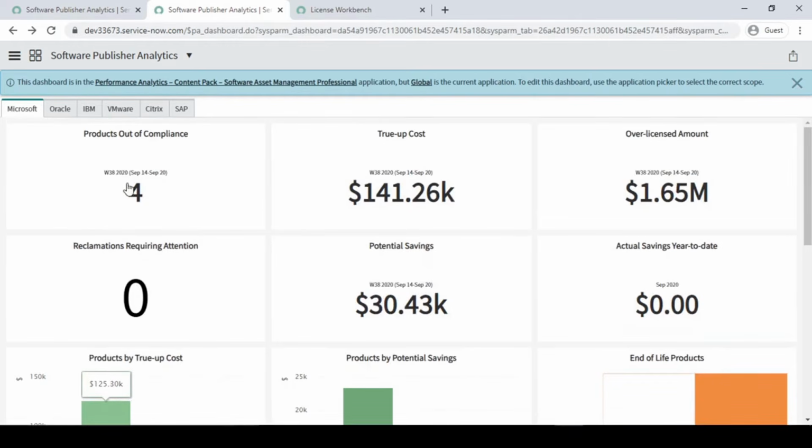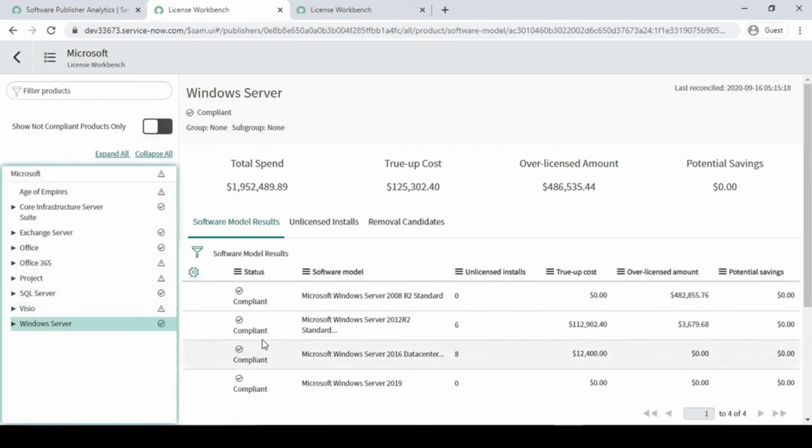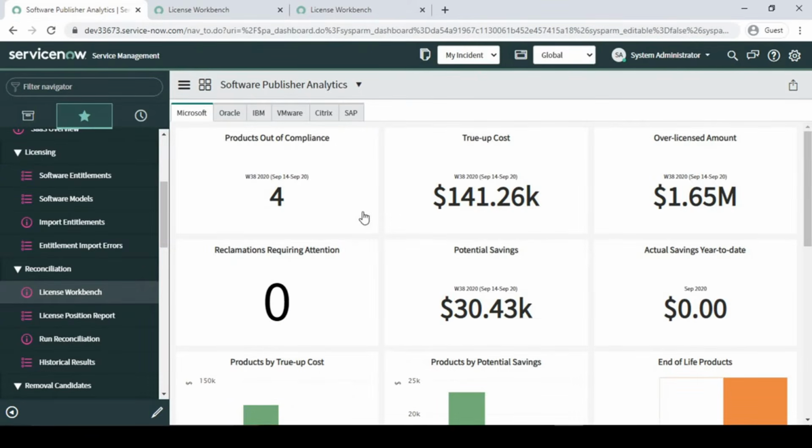Let me go back again to this module, and here I will show you where our Windows server is. For Windows server also we have this true up cost value. Hope you understand how we can deal with this, and how this report showcases the overview of our software assets.